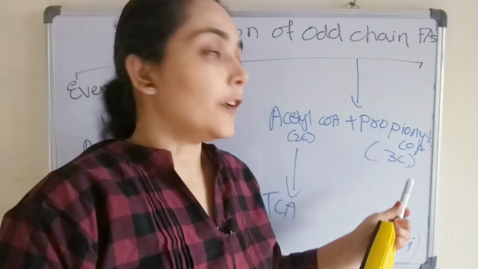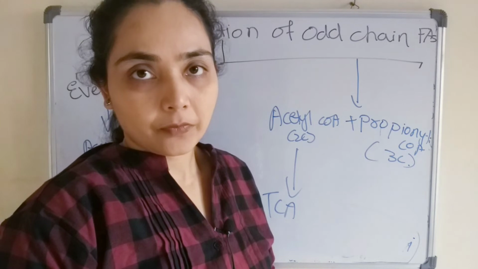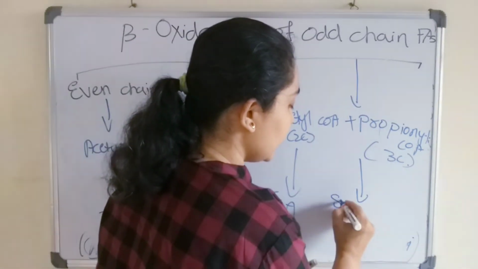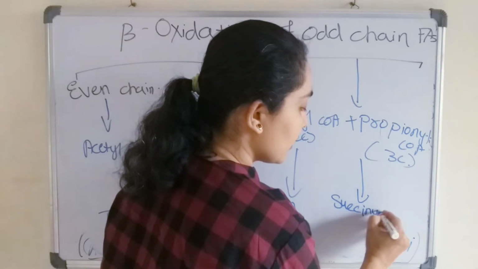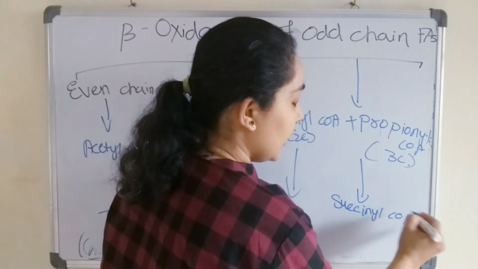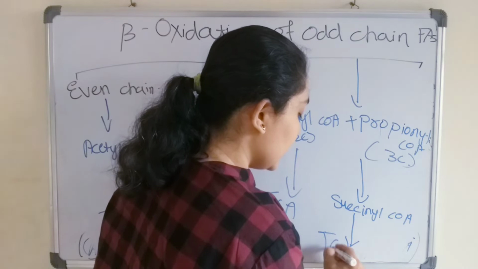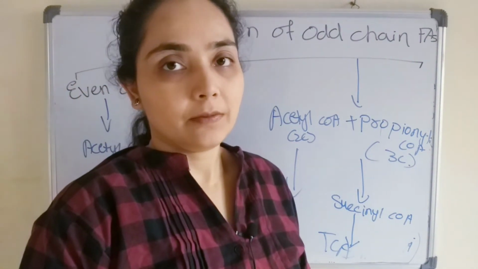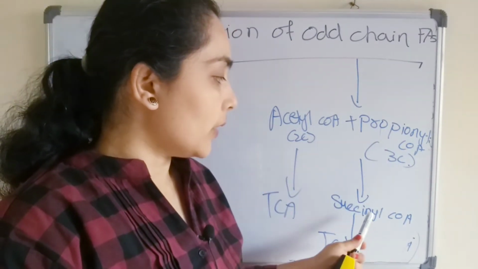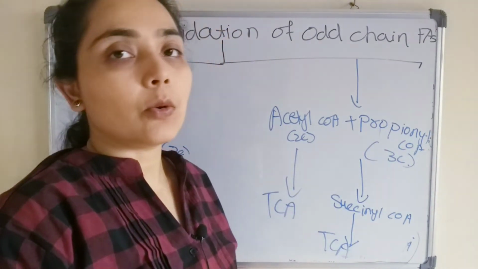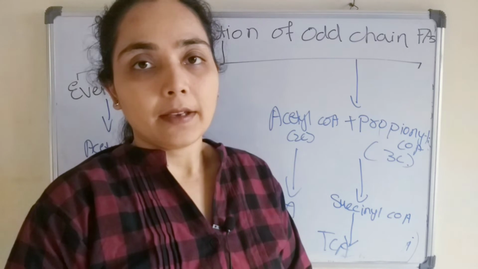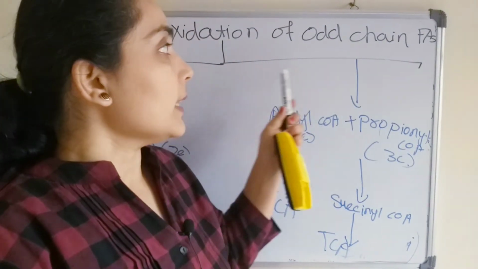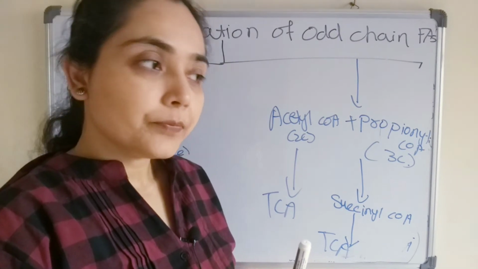Now what will be the fate of propionyl CoA? This propionyl CoA will convert to succinyl CoA, and this succinyl CoA will then enter into the TCA cycle, or contribute to the TCA cycle. Propionyl CoA will convert to succinyl CoA, and succinyl CoA will contribute to the TCA cycle. So this is the major difference between the even chain fatty acid and the odd chain fatty acid.